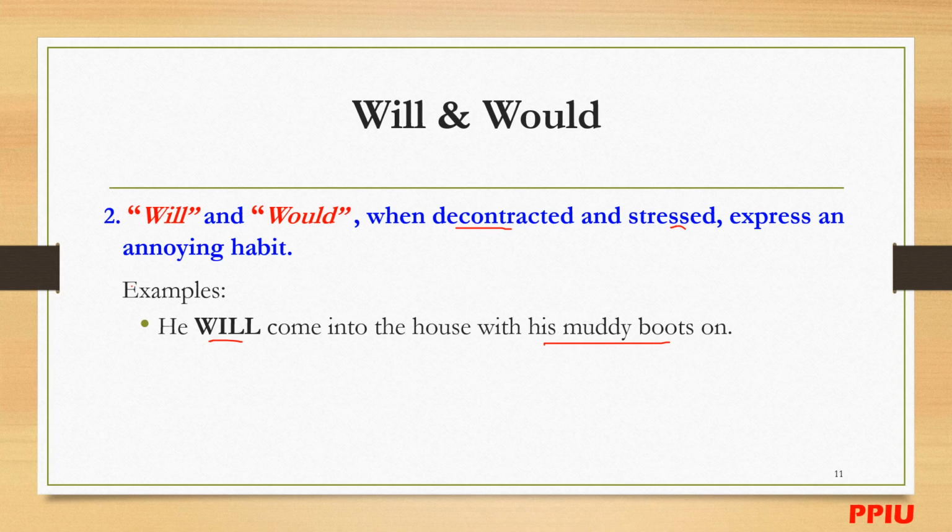But when "will" is deconstructed, it will express an annoying habit. You see, it's like a bad habit. Come into the house with what? With muddy boots. I mean, with dirty boots, and then you just walk around.